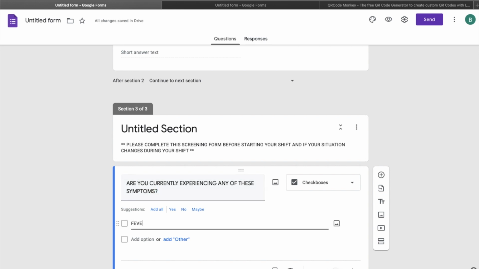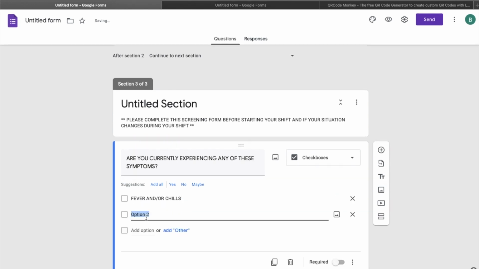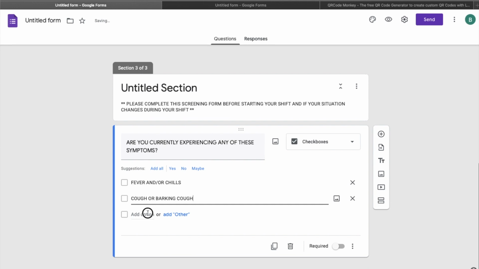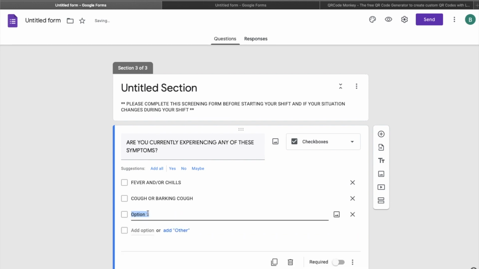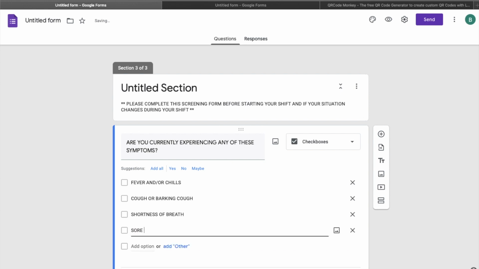And then you type them in: fever and/or chills. Next is cough or barking cough, shortness of breath. Another item is sore throat.